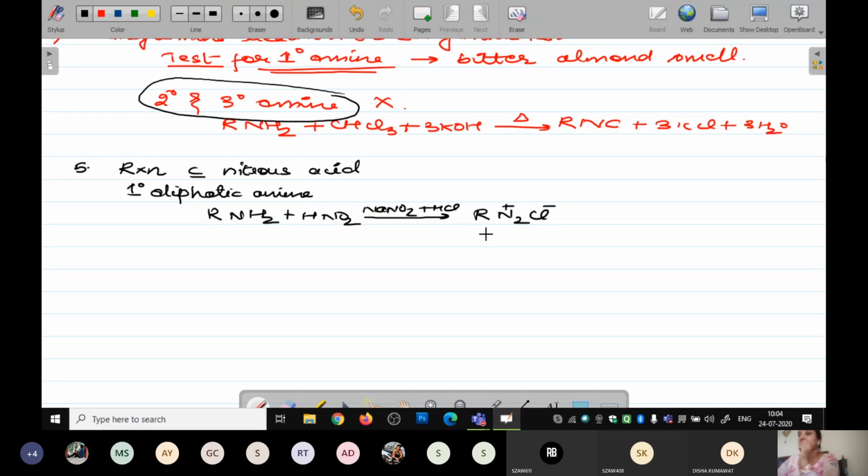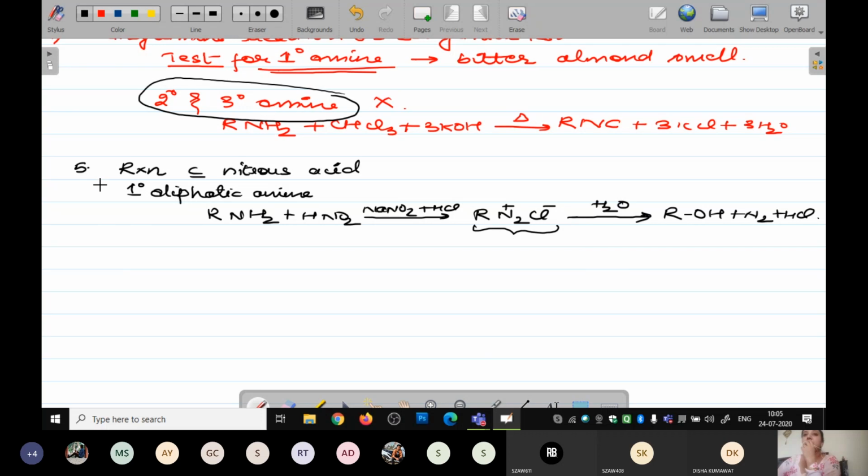This diazonium salt is in an unstable condition. When you heat it more, it is going to liberate nitrogen gas, and alcohol and acid are formed, minus H2O. That is, ROH plus N2 plus HCl.